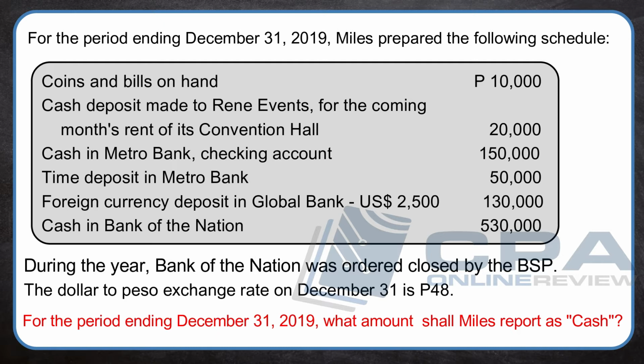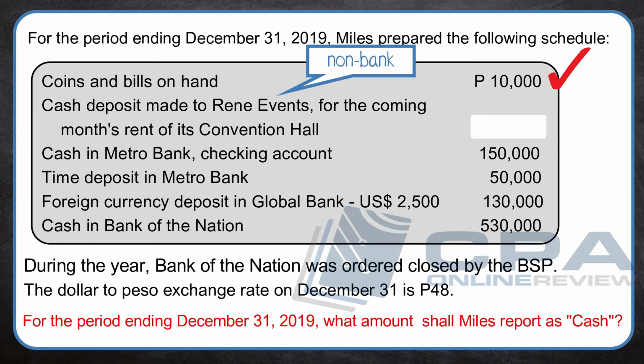Are you ready? Coins and bills on hand, these are cash. Deposit made to Renee Events. Renee Events is a non-bank entity. This is not cash, but a short-term receivable, since it is refundable next month. Cash in Metro Bank, a demand deposit. This is cash.